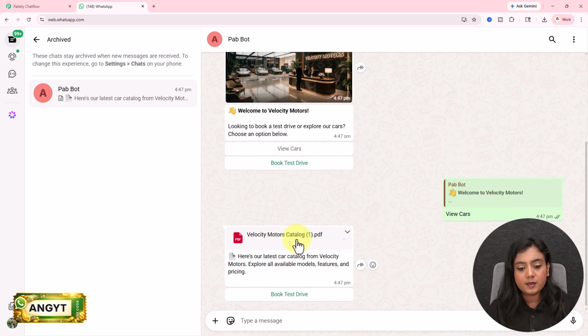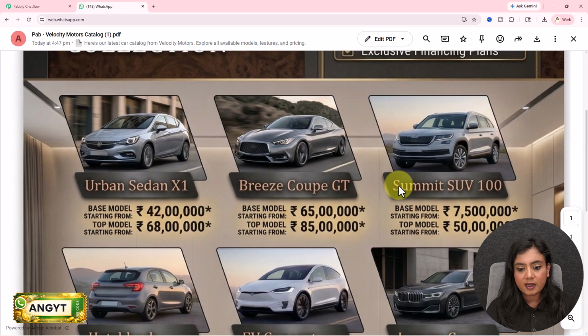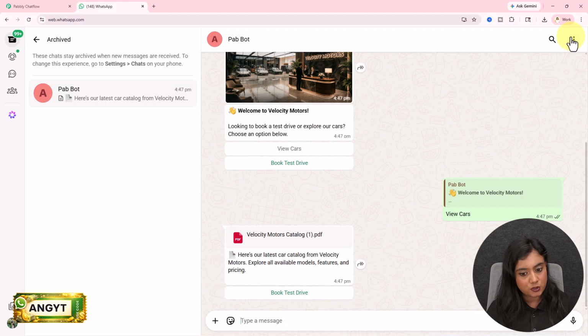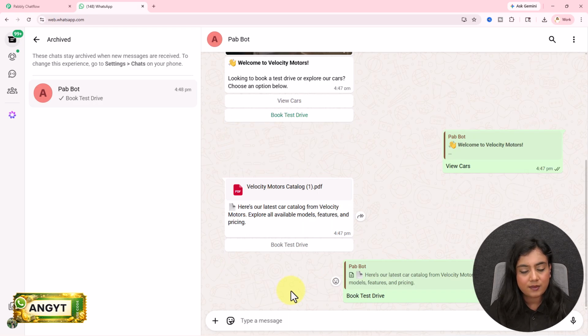It has forwarded me the motor catalog where there are n number of cars as the option. Now after that it says here's our latest car catalog from Velocity Motors. Explore all our available models, features and pricing. Now I want to book the test drive. So I have received this option. I will click on it.